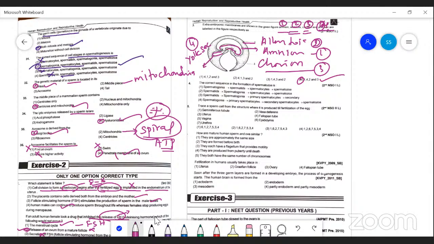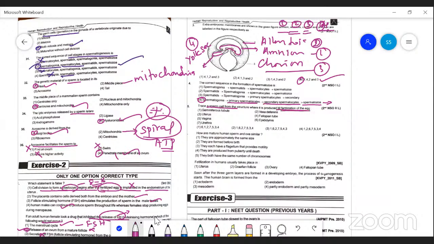The correct sequence in the formation of spermatozoa is spermatogonia, primary spermatocyte, secondary spermatocyte, and spermatozoa. Spermatozoa are formed by the process of spermiogenesis. Trace the sperm cell from the structure where it is produced till fertilization of the egg.